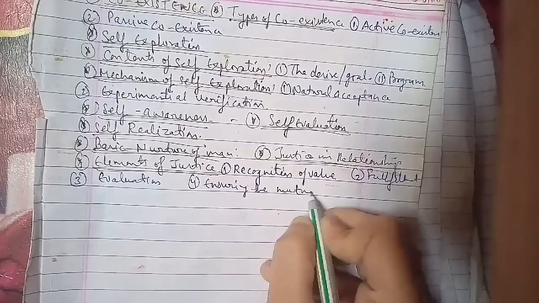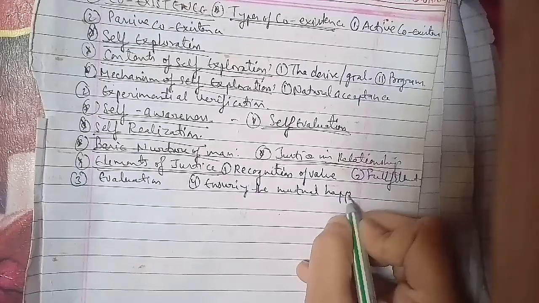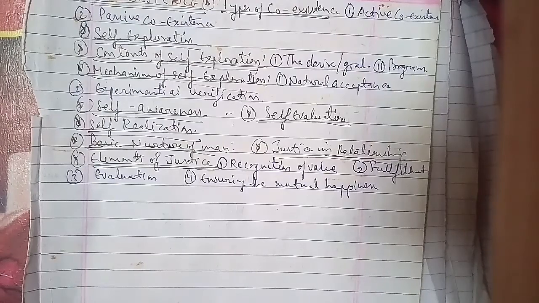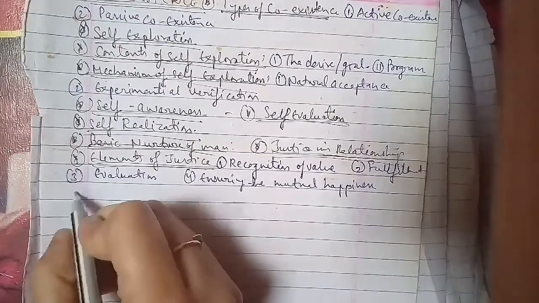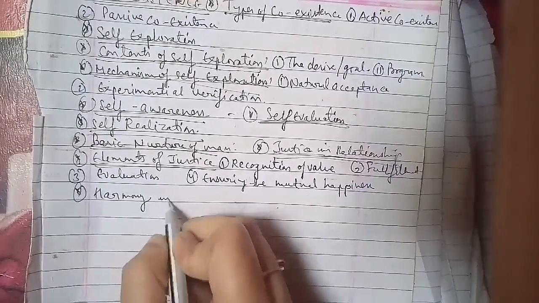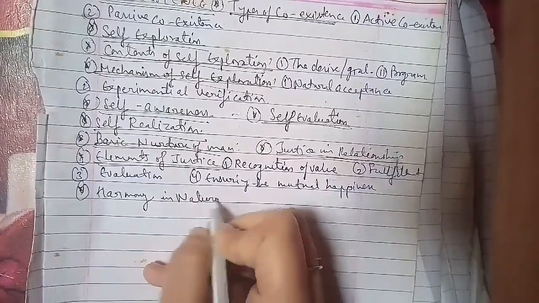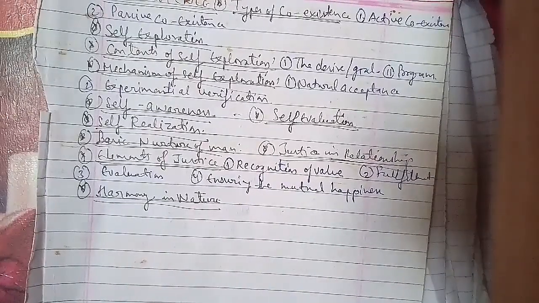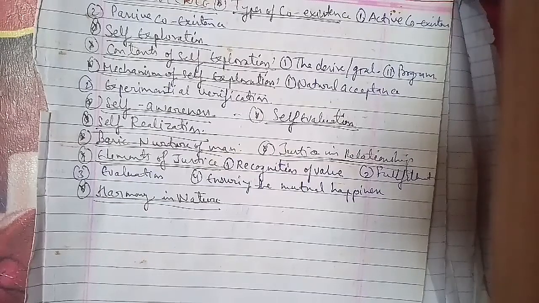Now we'll start discussing unit 5, which is an important one. The name of unit 5 is the expansion of harmony from self to entire existence.